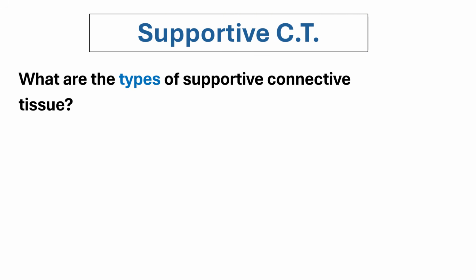So for the supportive connective tissue, earlier we talked about the dense regular connective tissue, which mainly functions to connect the muscle to the bone, right? So it's connective proper. But for the bone as well as for the cartilage, they are the supportive type. So again, we have our cartilage and our bone. And usually in the context of organology, in the adult, it is usually the bone that is more pronounced or has more components in the body.